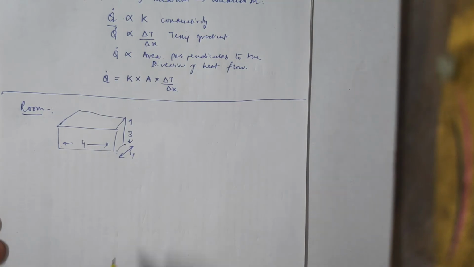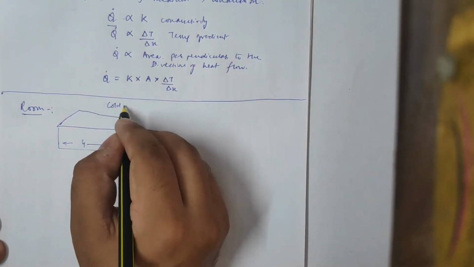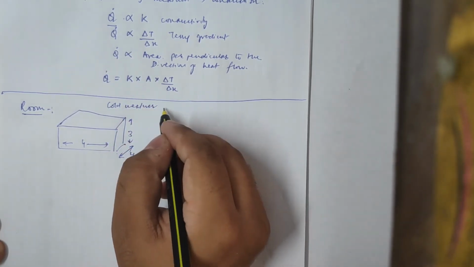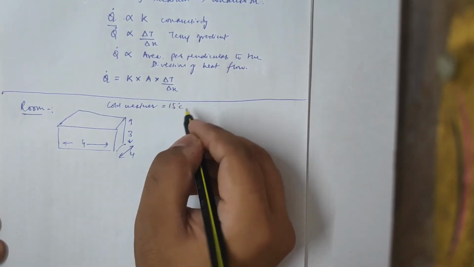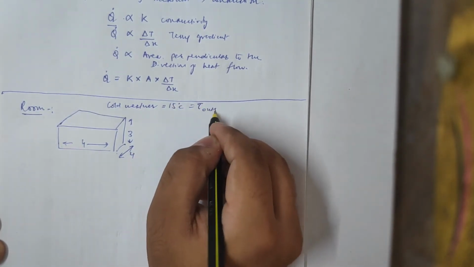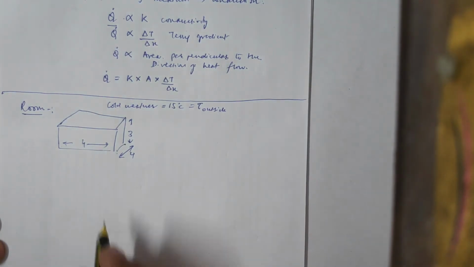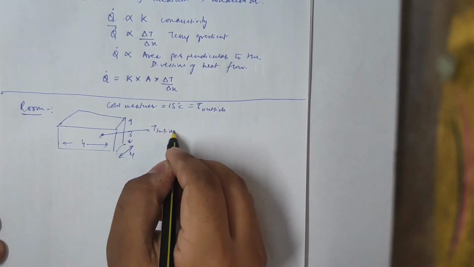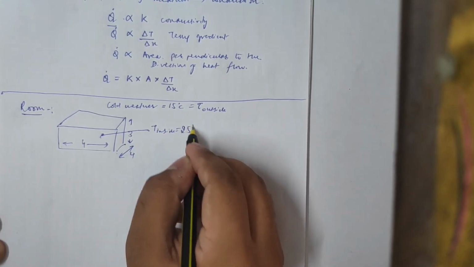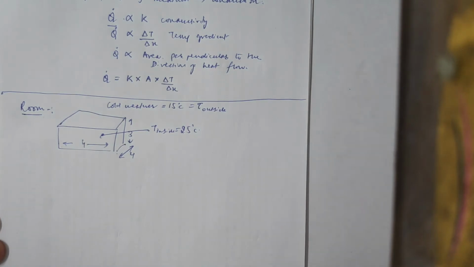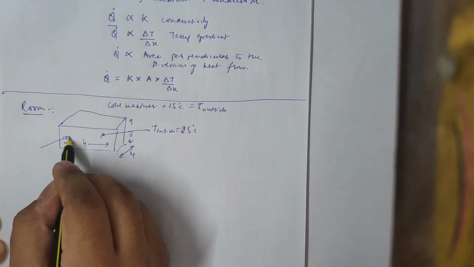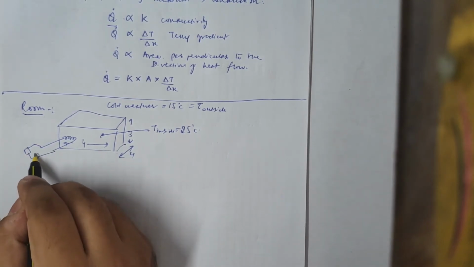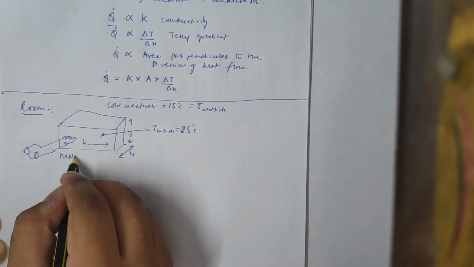Right? Now there is cold weather persisting outside. बाहर ठंड हो रही है. The temperature outside is suppose 15 degrees centigrade. Now inside I need to maintain a temperature. मुझे अंदर temperature maintain करना है 25 डिग्री सेंटीग्रेड. तो मेरे को यहाँ पर एक हीटर लगाना पड़ेगा. सपोज मुझे यहाँ पर एक हीटर लगाना है which is connected to the socket, right? Suppose an AC socket. This is a heater.